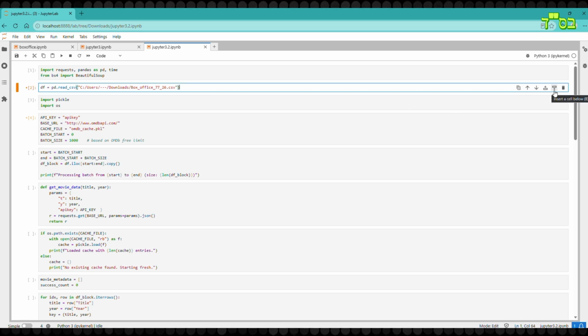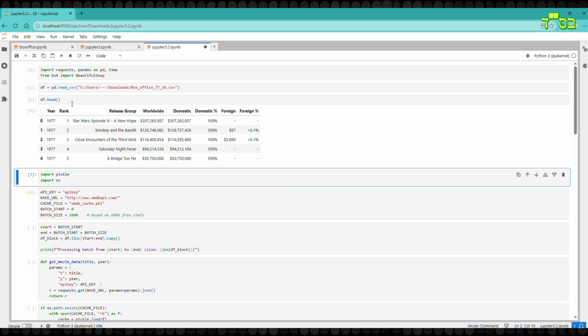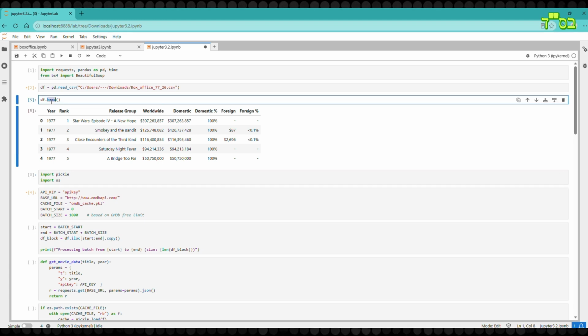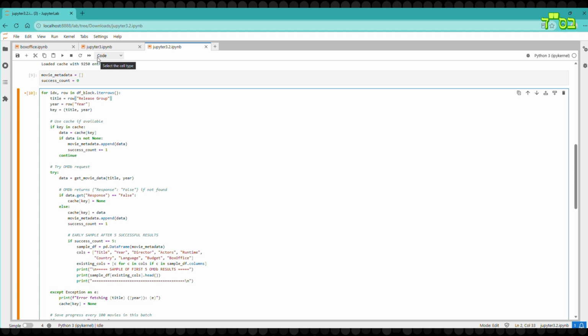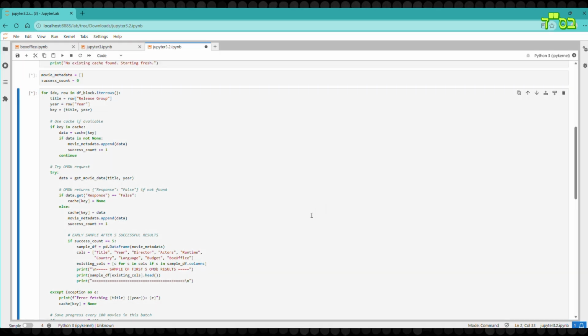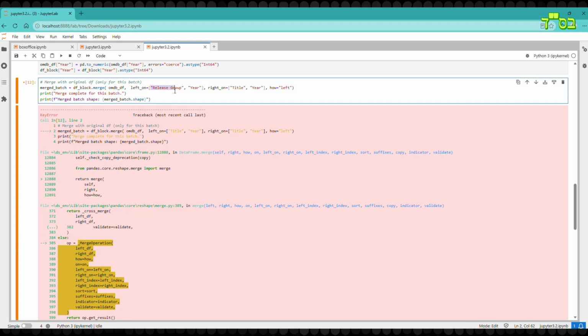A quick check is being done before scraping to ensure that the base dataset that will be split into sections got imported correctly. This script appears to run smoothly until the end when trying to merge the new data frame with the subset of data from the Box Office Mojo data frame.